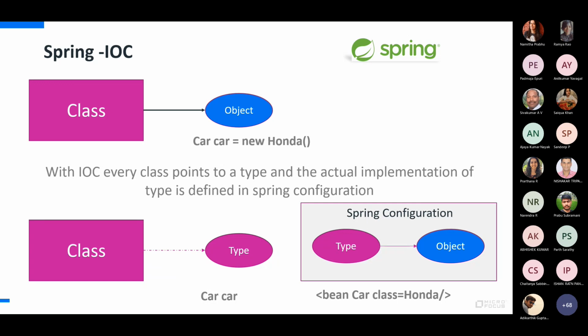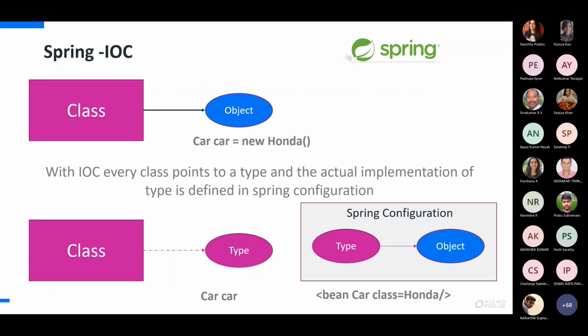Earlier, for Java programmers, if we wanted to define a car class, we would always say car is equal to new Honda. And then we had a factory pattern wherein you can create a factory class which will return whether it's a Honda or a Maruti or a Hyundai. So that was the kind of architecture that was there.